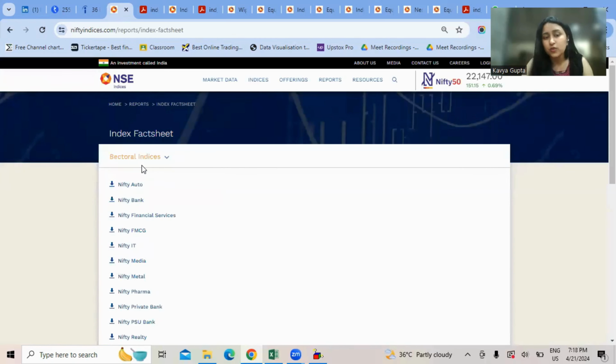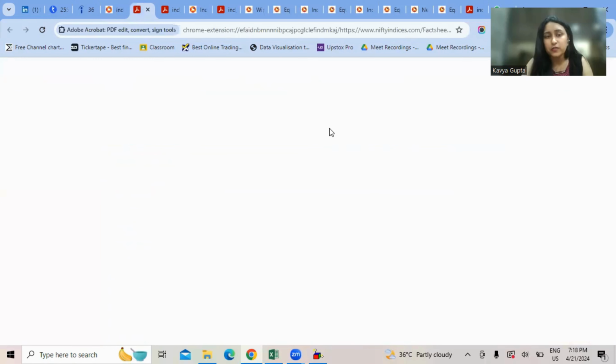So if you go to sectoral indices, let's say that you're working with a particular sector in hand and you wish to study the Nifty Auto sector with respect to the Nifty 50 index. You simply click on Nifty Auto and it opens a similar indexogram just as we had seen for the Nifty 50 index. Let us have a look.